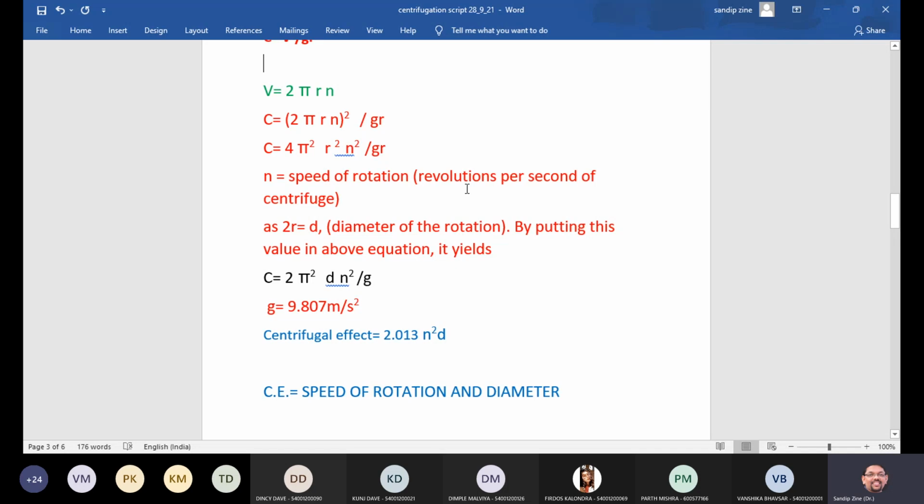By putting this value in this equation, we are keeping this value 2r is equal to D in this particular equation. So the equation becomes 2 pi square into dn square divided by g, and acceleration due to gravity is a fixed value, that is 9.807 meter per second square, and we will substitute these values in this equation, and we will get the final equation as centrifugal force is equal to 2.013 into n square into d.